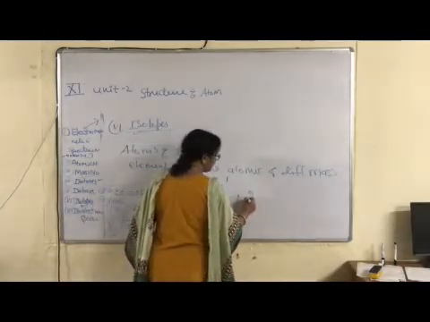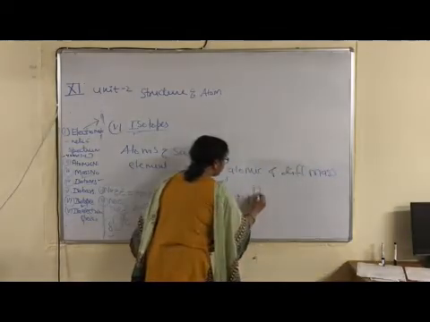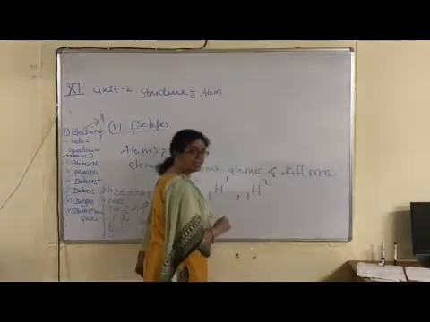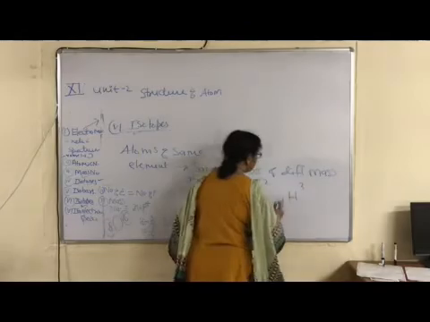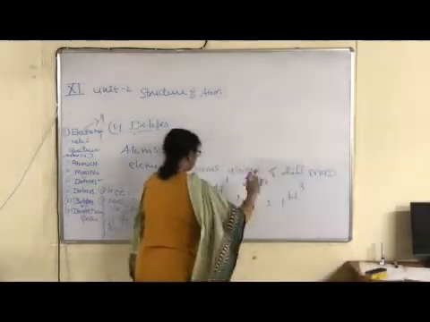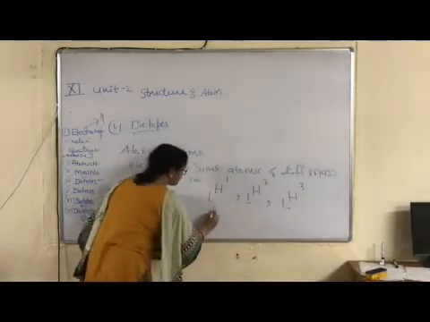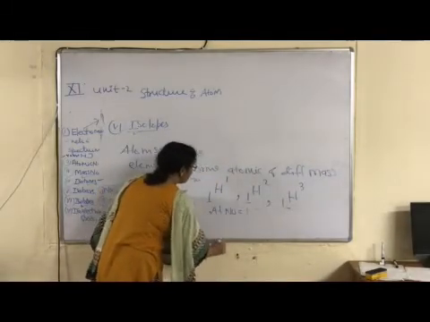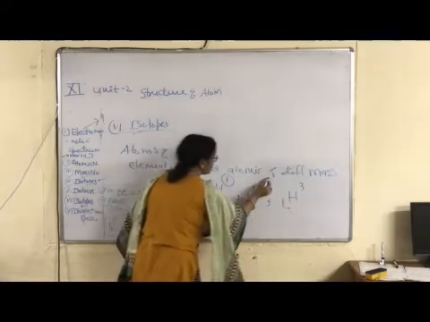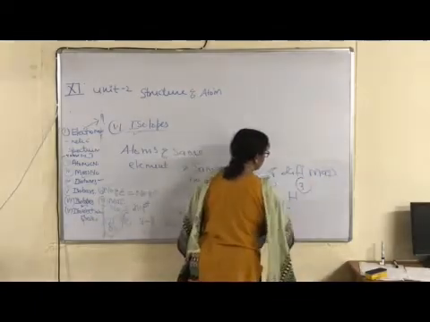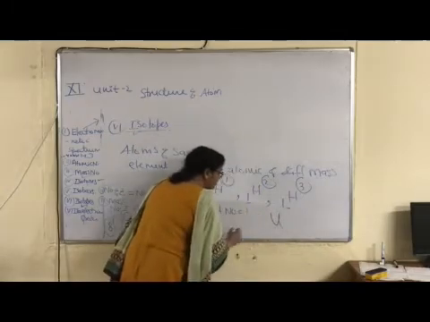Second isotope of the same element, mass is 2, atomic number is the same, 1H2. This is deuterium. Third one, tritium, 1H3. Right? Atomic number of each isotope of hydrogen is 1. What is the atomic mass or mass number of 1H1? 1. 1H2? 2. And 1H3? 3. Okay. One more example, uranium, which is used in nuclear reactor.